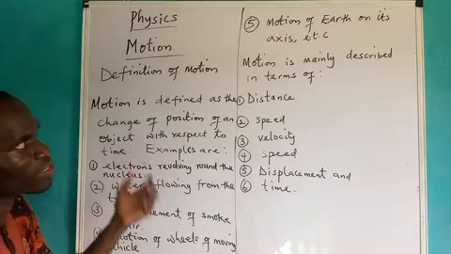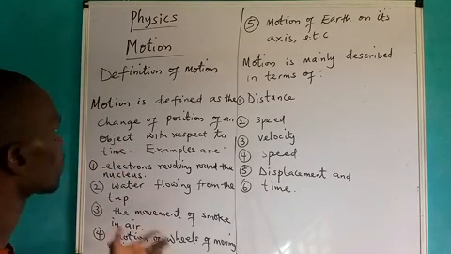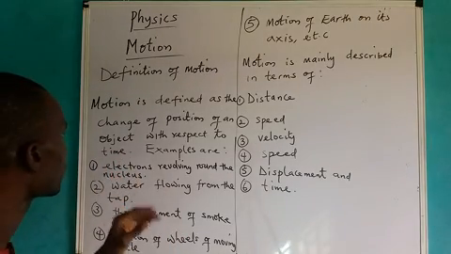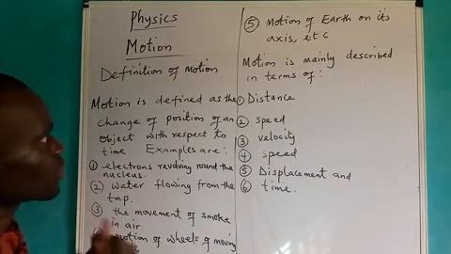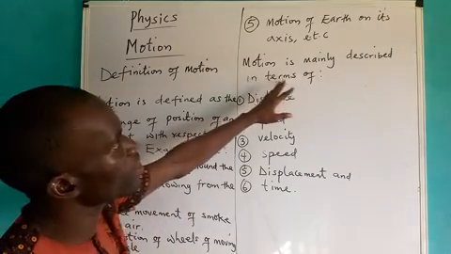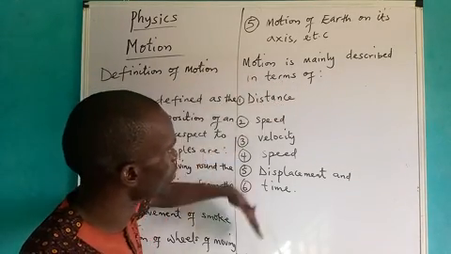We still have so many examples of motion. Now, a body or an object that possesses motion is said to be in motion. We still have other examples. We also said again that motion is really described in terms of all these I have given you.